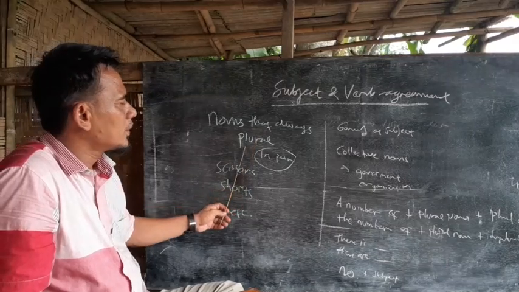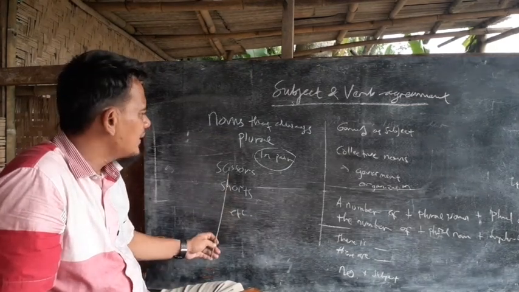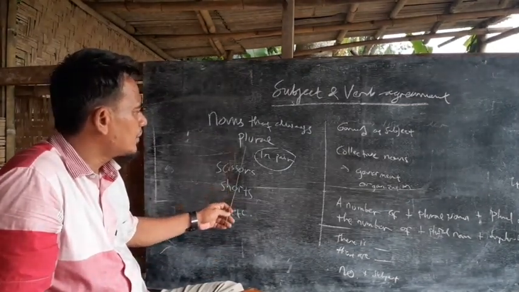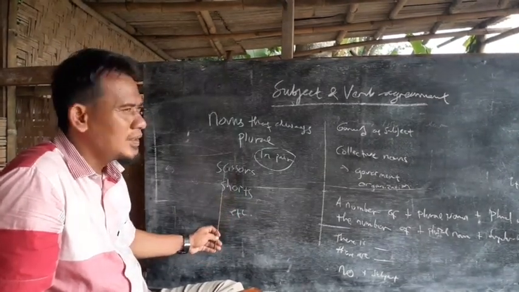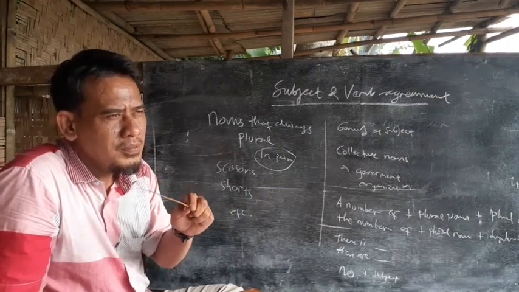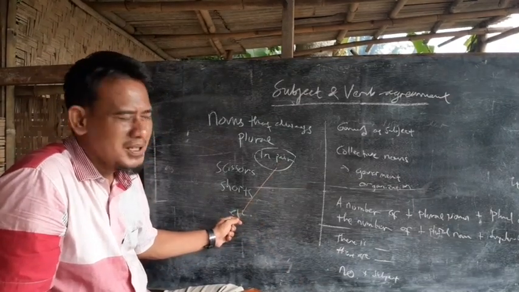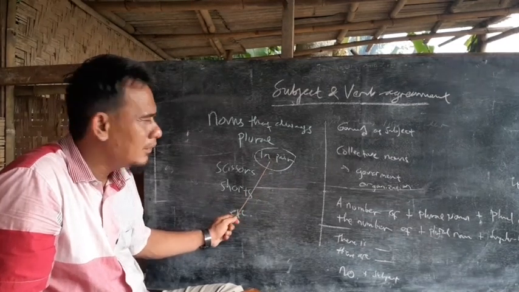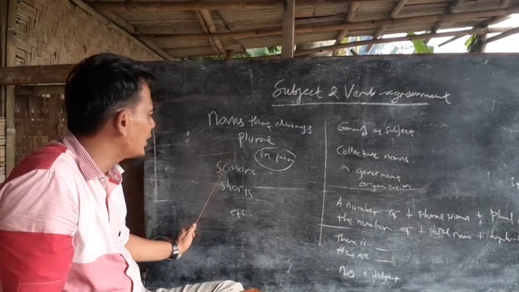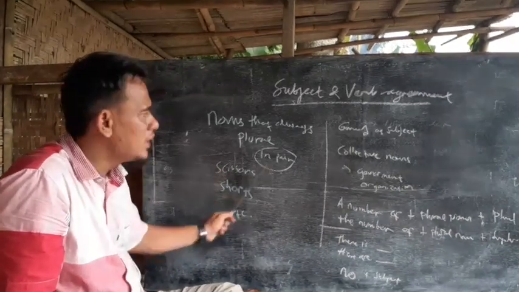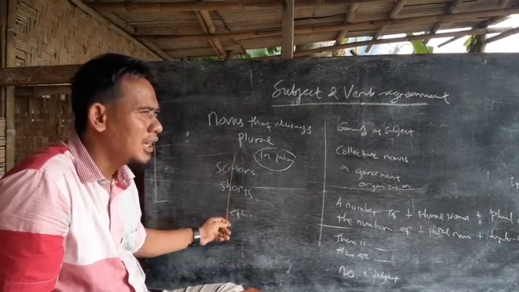Nouns that are always plural, like the words scissors, shorts, etc. Why is scissors indicated as a plural? Shorts are indicated as plural because scissors have a right and left, so they mean a pair. Because this word is a pair, right and left, we say the noun is always plural. If we construct a sentence using this word, the verb must be plural, because this refers to a noun that is plural.